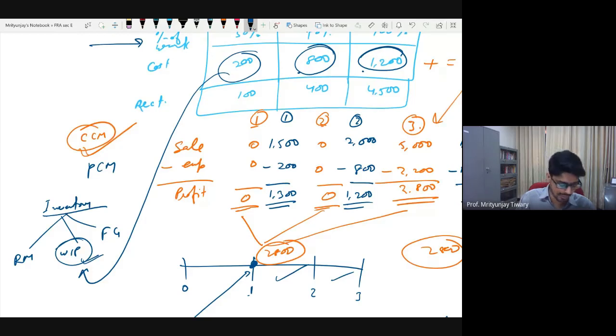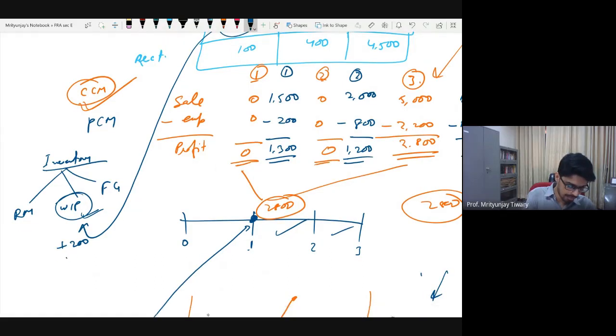But its nature will be same. It will sit in the asset side of my balance sheet. It will not enter the income statement until year 3. In year 3, my work in progress from the first year is 200 crore rupees. From the second year my work in progress would be a further 800 crore rupees. So a total of 1000 crore rupees of work in progress has been accumulated by year 3.